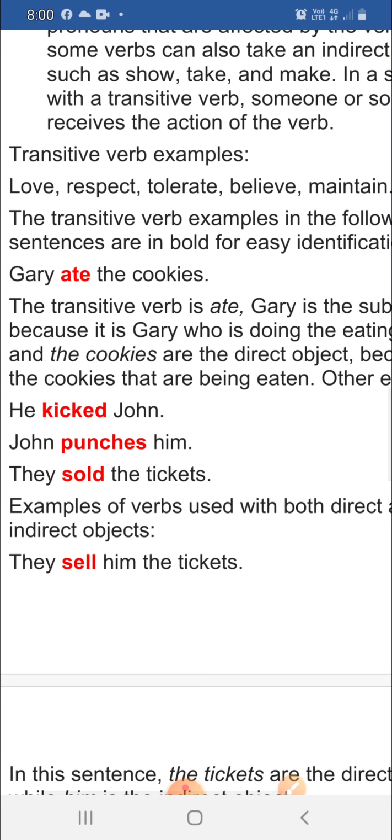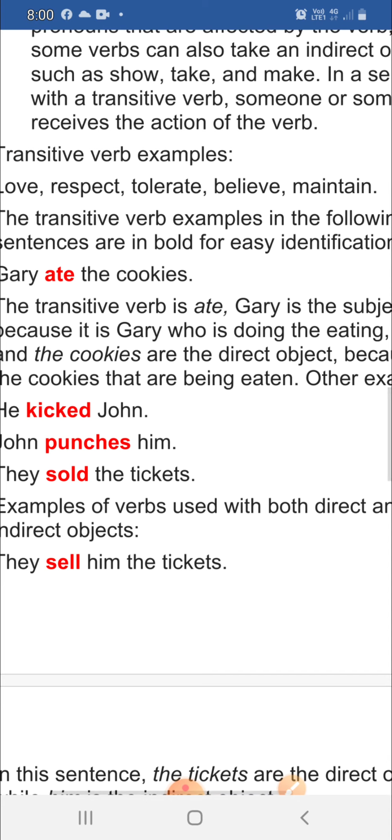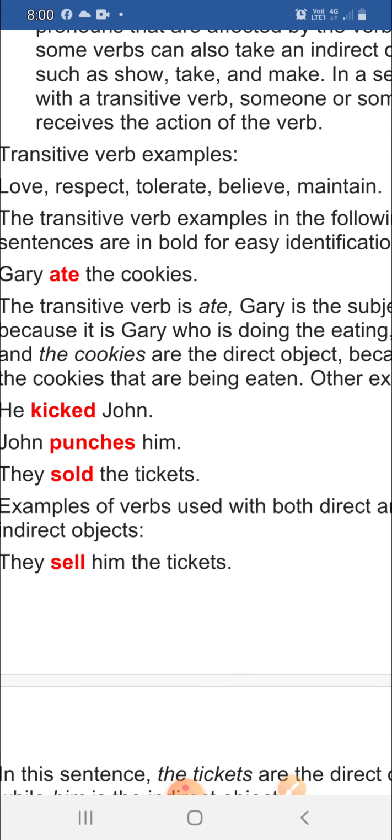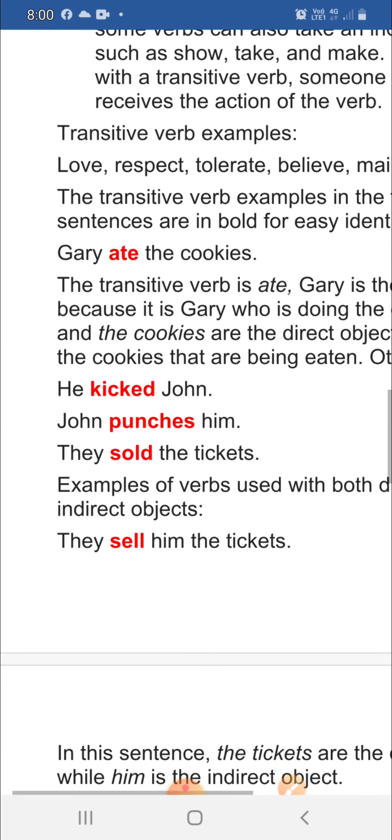Gary is the subject because it is Gary who is doing the eating, and the cookies are the direct object because it is the cookies that are being eaten. Now, let us see some other examples. He kicked John. Now, he is a pronoun. Kicked is the transitive verb, and John here is not the noun, but is used as an object.